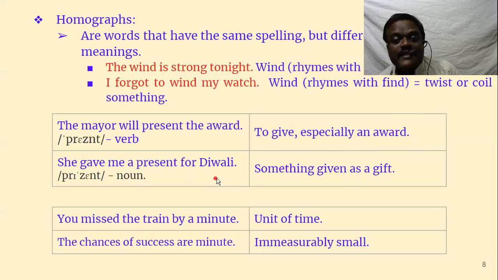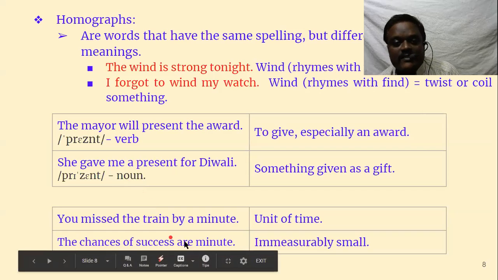She gave me a present for Diwali. This present means gift. It's only a gift. You don't need to do anything. Just say it's your birthday and you get a gift, or say it's a marriage day and you get a gift. So you get presents from somebody on special occasions. Whereas the other one, the verb, means to give an award. Here it's a noun. She gave me a present, noun. So it slightly differs. Now let's go to the next one.